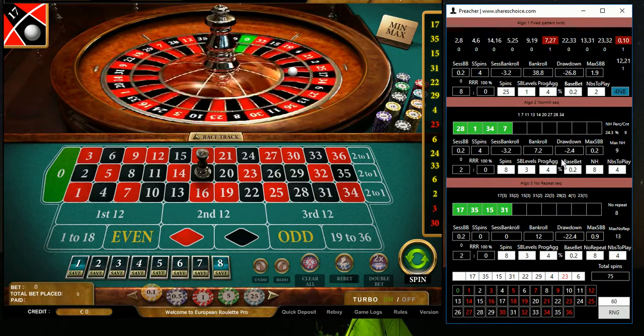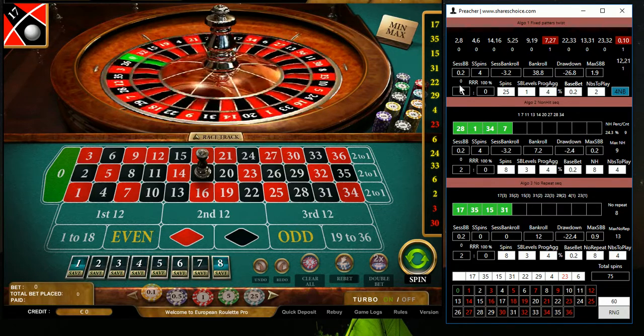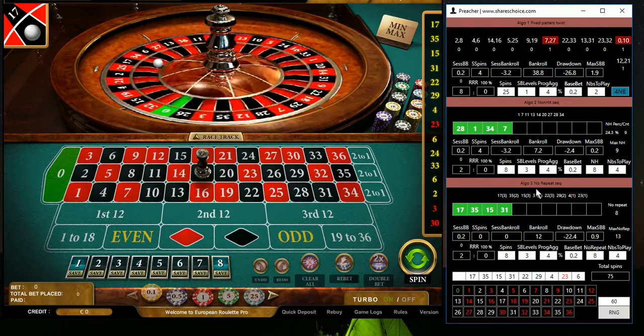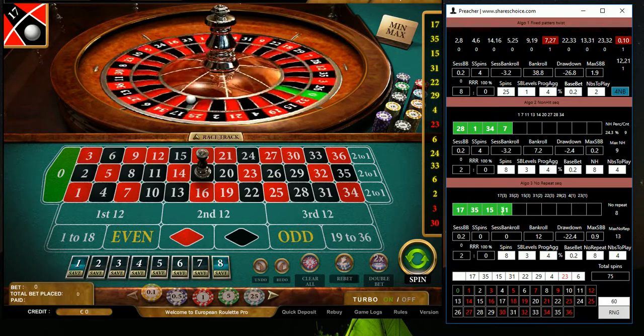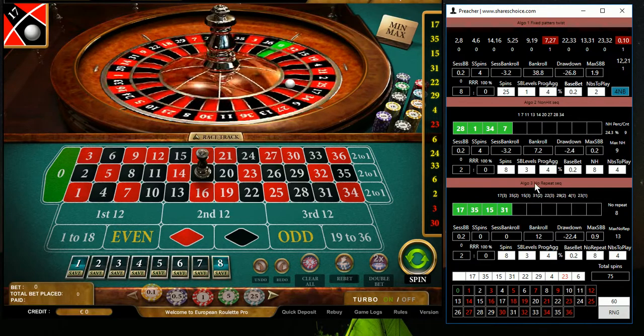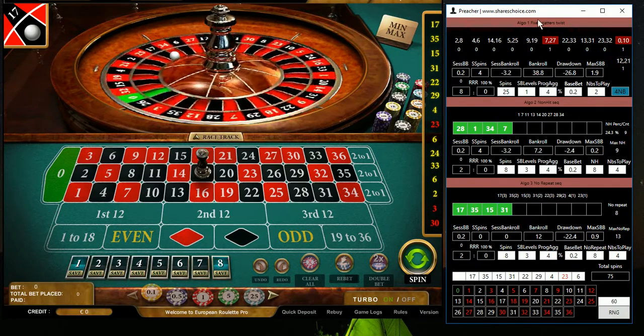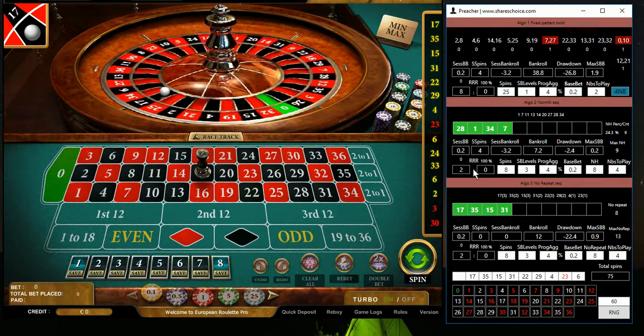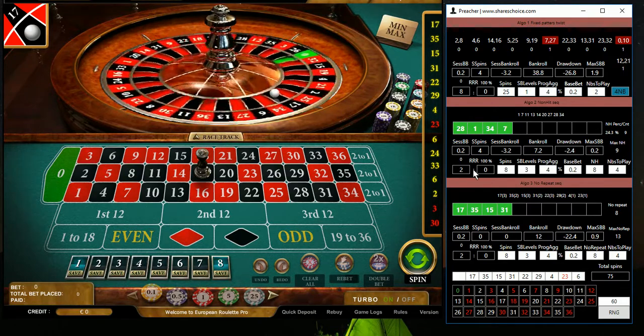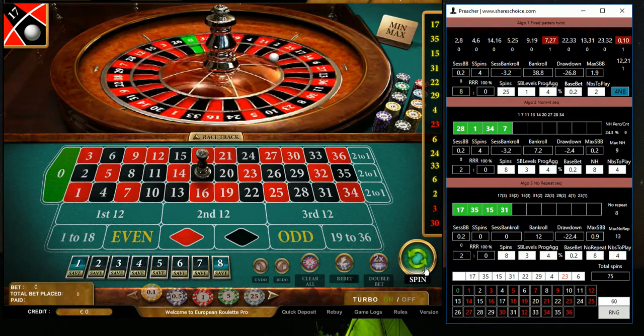So we are playing all 3 algorithms. Currently we see that we just started to play algorithm number 3, also 2, and we are constantly playing with algorithm number 1. So let's see. I will generate another 15 spins and see how the result will be.